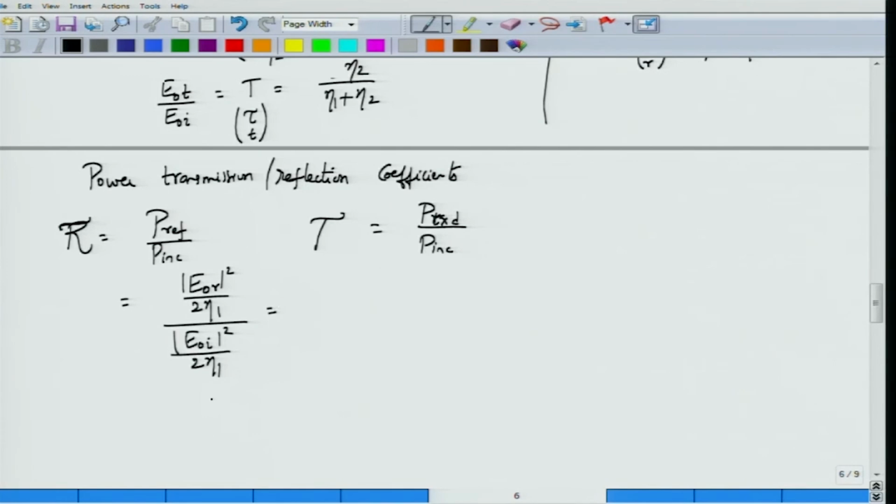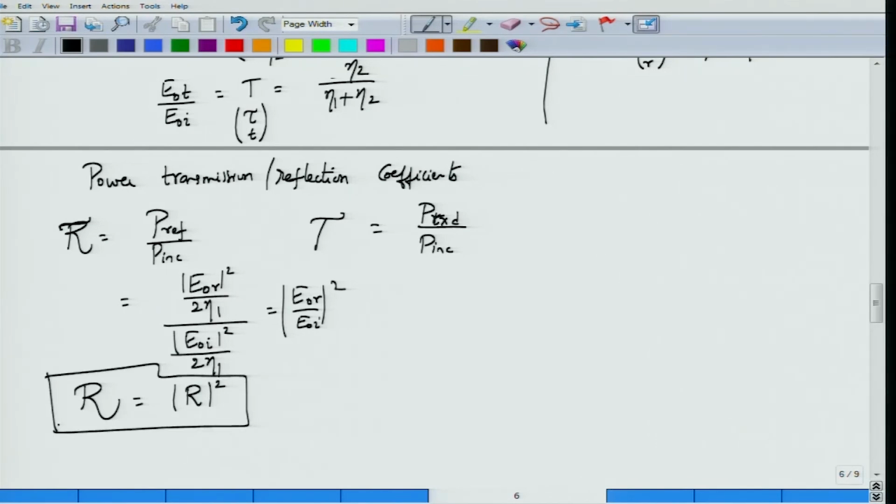The 2 eta 1 cancels, because they are in the same medium, and I get |E0R/E0I|², which is nothing but the reflection coefficient magnitude squared. So the reflectance is equal to the reflection coefficient magnitude squared.